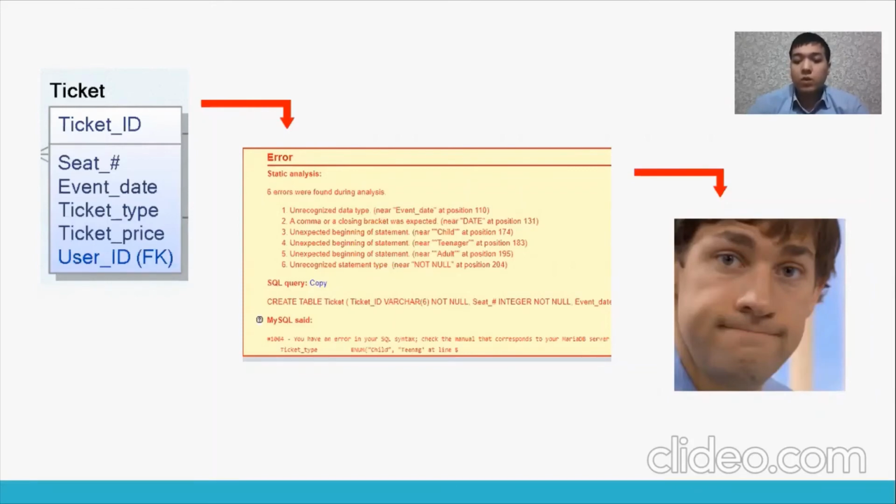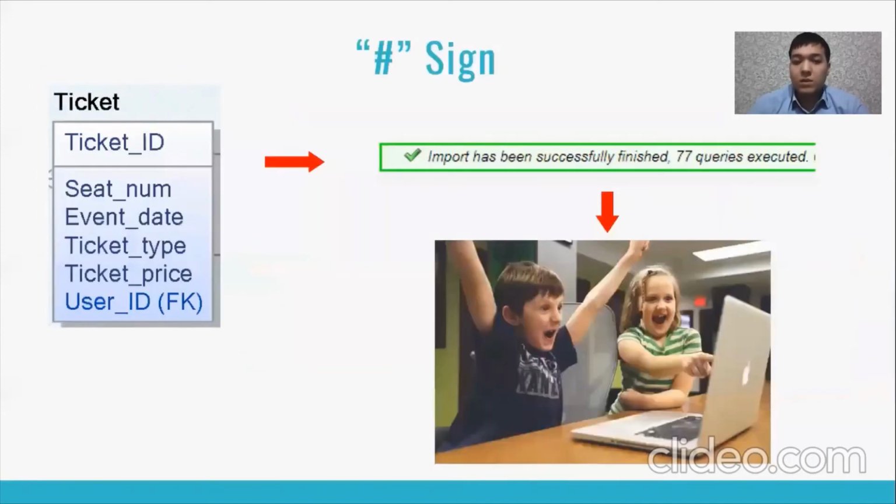According to my past programming experience, I assumed that this symbol may cause errors. Then I simply replaced this symbol with the word "num." So seat number became seat num, and as you can see, everything is working well. It really took several hours to find this small detail, which caused huge problems.